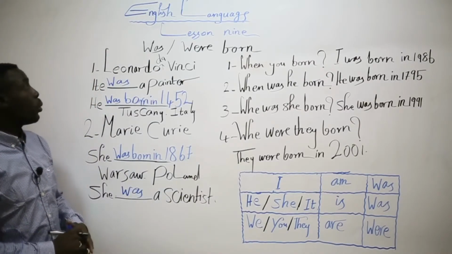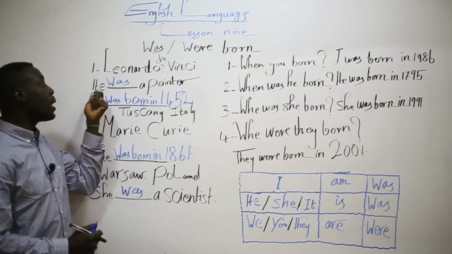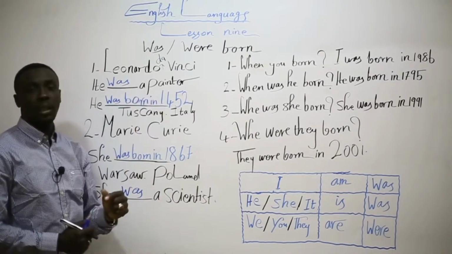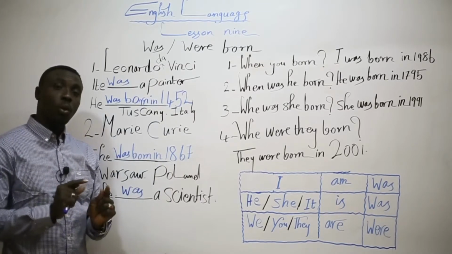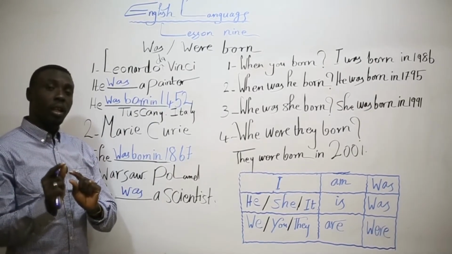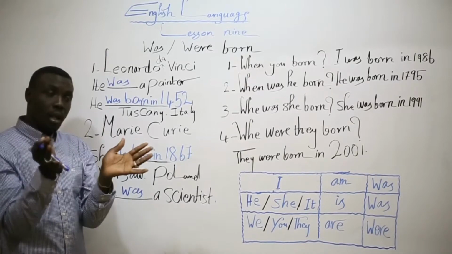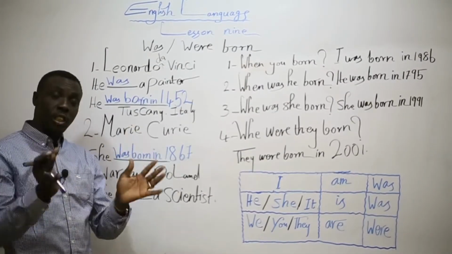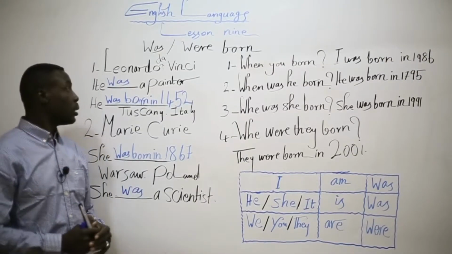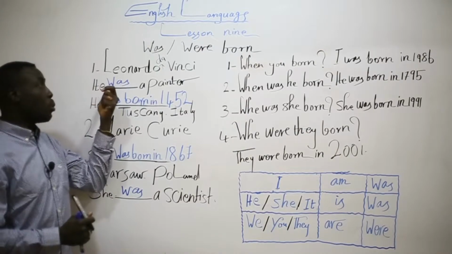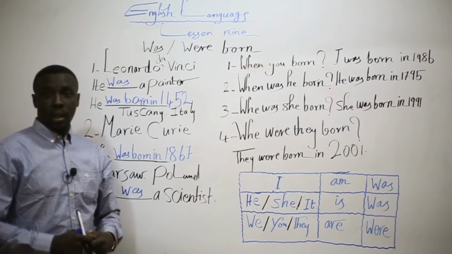With the first one, number one, we have Leonardo da Vinci. He was a painter. Also, he was a scientist. Leonardo, he was a painter. He used to paint pictures. He used to paint different or beautiful paintings like the Mona Lisa. Leonardo da Vinci was a painter. Also, if you know, he was a scientist.